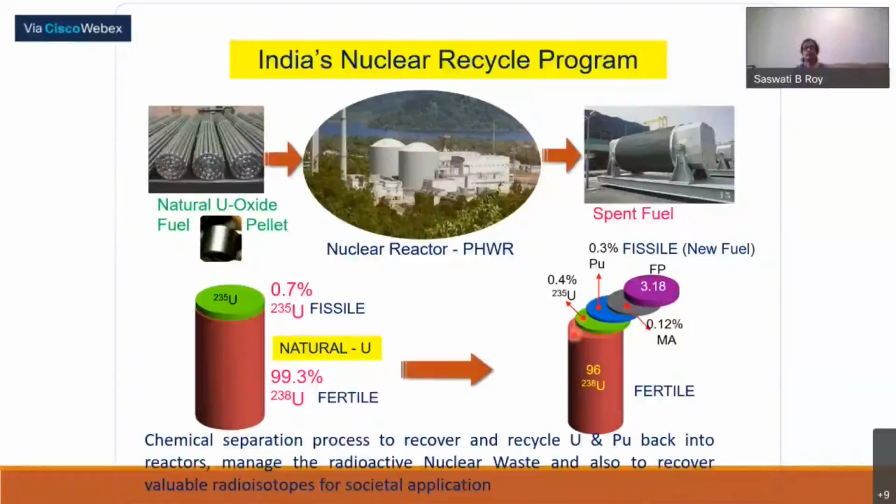And at the end of the fission reactions, the spent fuel has around 96% fertile material, 0.4% U235 remaining, and we had new fissile fuel, 0.3%. So approximately your fissile material is balanced, and then there are fission products and other minor actinides. So our major aim was to take this material back into the fuel cycle by reprocessing.